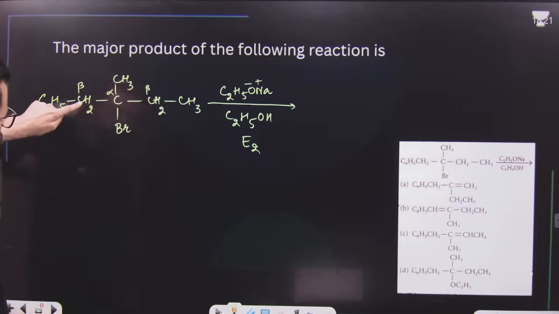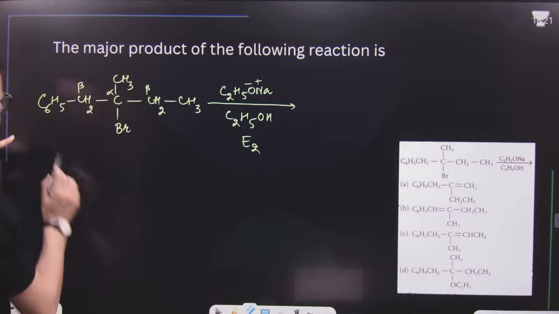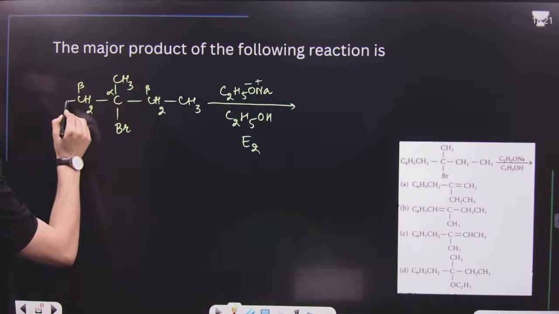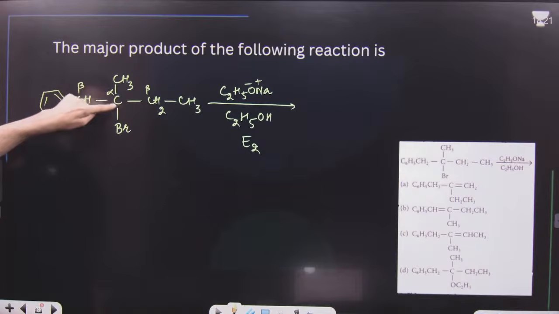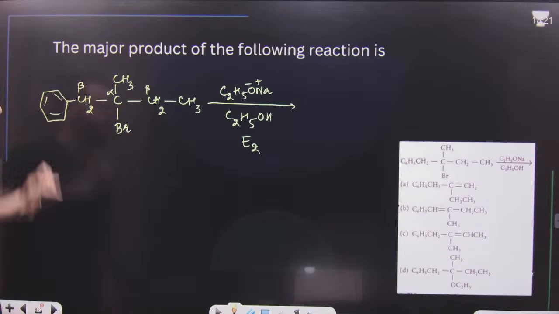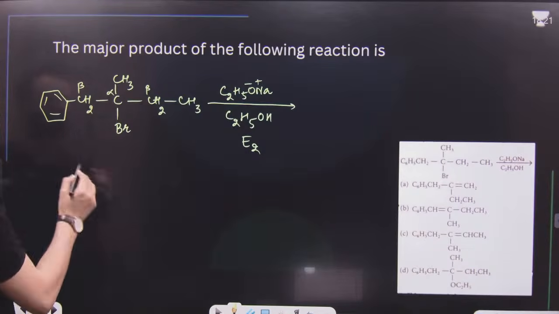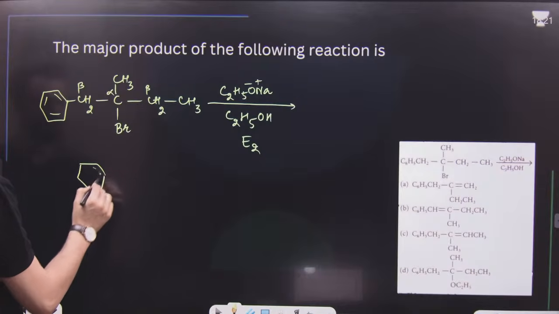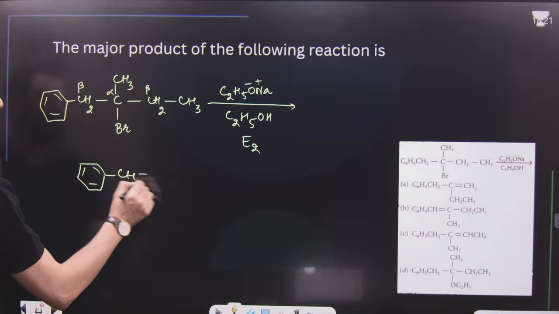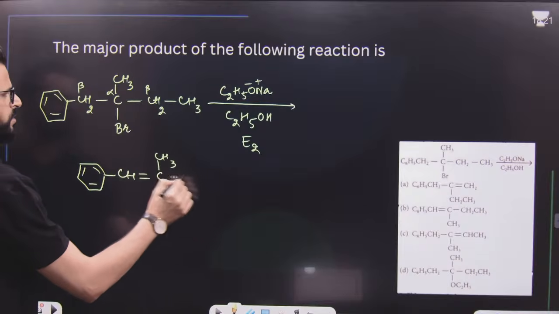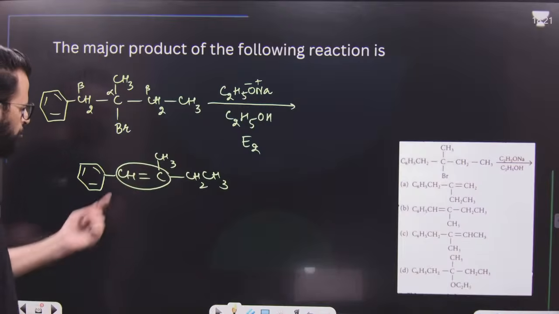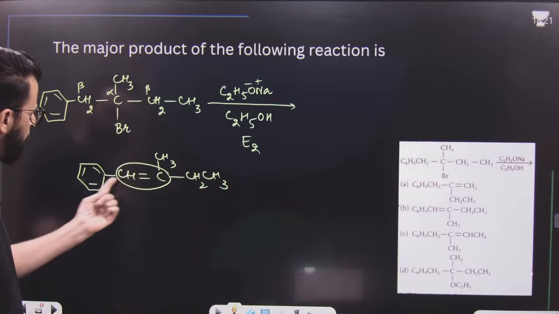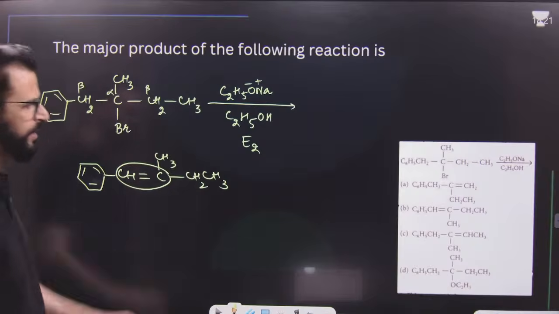But if we remove hydrogen from this one, what is C6H5? C6H5 means phenyl group. If you remove beta hydrogen and alpha bromine, there will be a double bond, and this double bond and the ring are in conjugation, extended conjugation will be there. So the major product will be C6H5, then CH, then double bond C, CH3, then CH2CH3. To one double bonded carbon, there is hydrogen and phenyl. To another, there is methyl and ethyl.